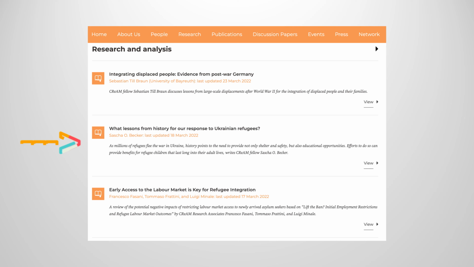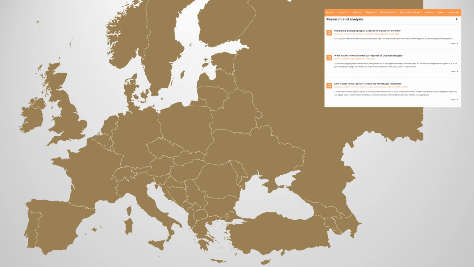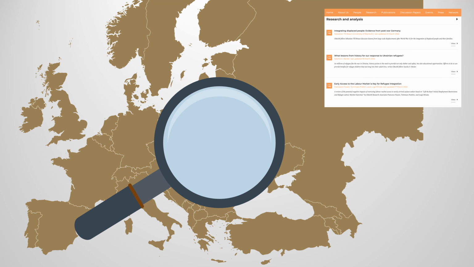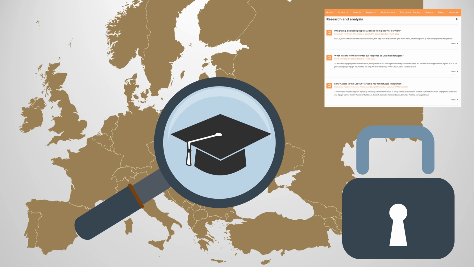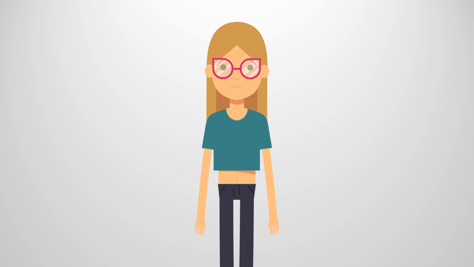Take the recent article on historical lessons. This is relevant given that Europe has previously seen large-scale displacement during the Second World War, for example. The article focuses on how historically access to schooling was a priority for displaced families, given that education is a portable skill that cannot be lost during times of conflict. In similar articles, the Hub's researchers examined short and long-term effects of refugee integration policies in Europe to help inform current policy decisions. Furthermore, the writing is accessible enough that anyone interested can learn from these articles.